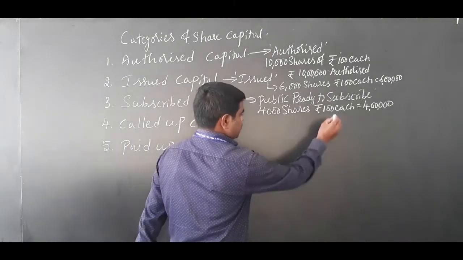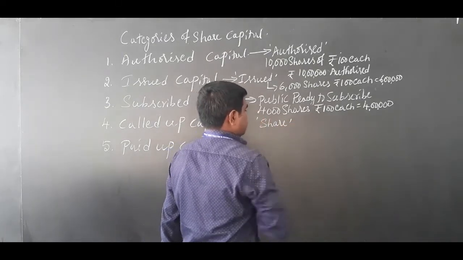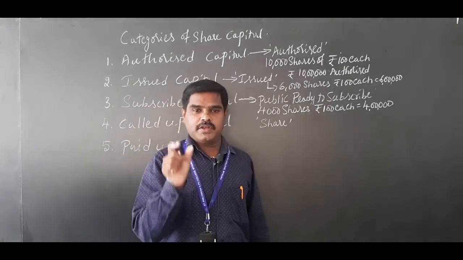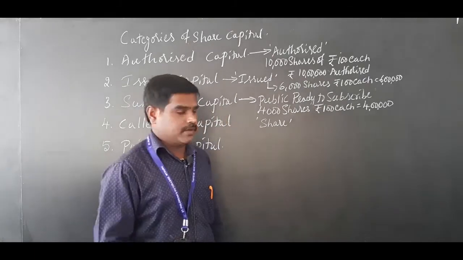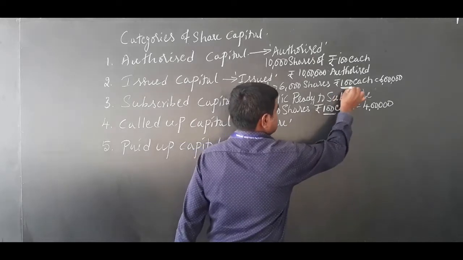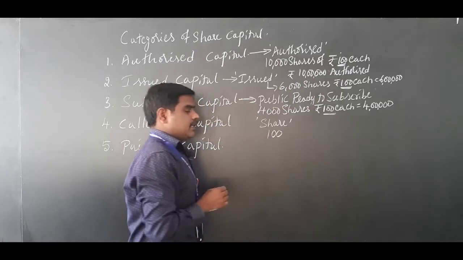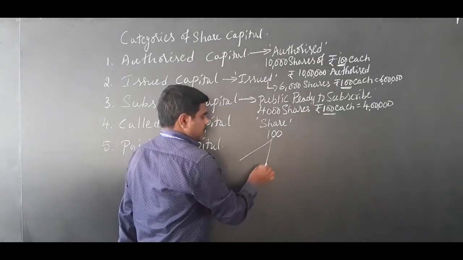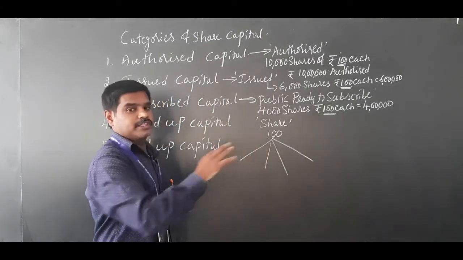Yesterday I mentioned about a share. Share means the share capital of a company will be divided into small units. Each unit is what we call a share. In my example, one unit is 100 rupees. 100 rupees is one share. That 100 rupees for one share cannot be collected in one installment. It will be collected in some easy installments. For example, I am going to take 4 installments.